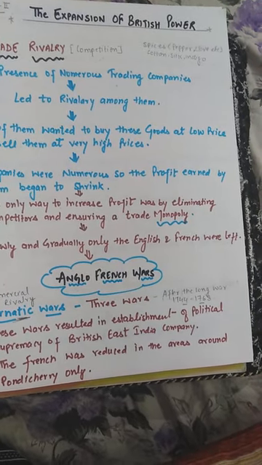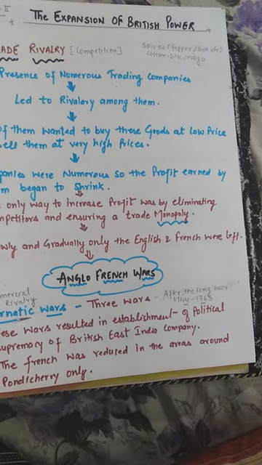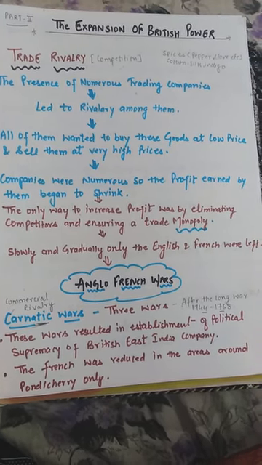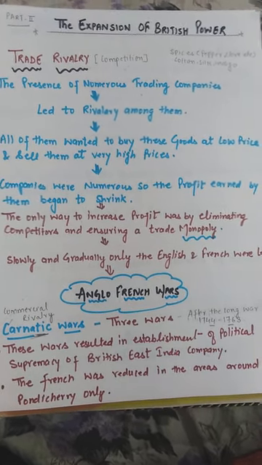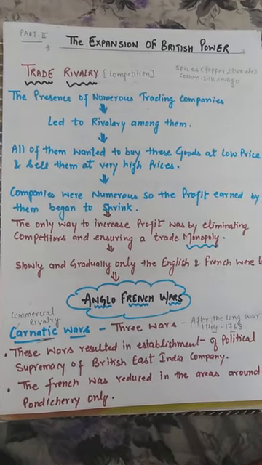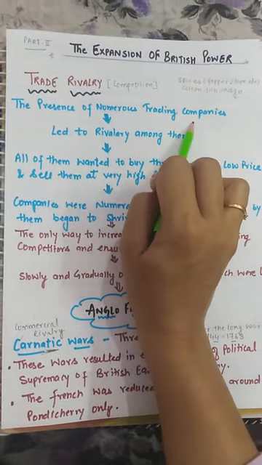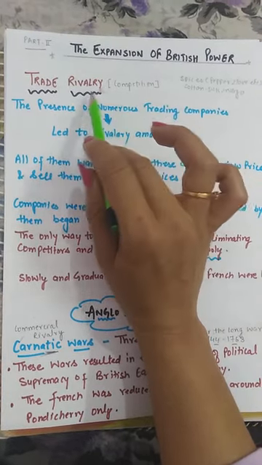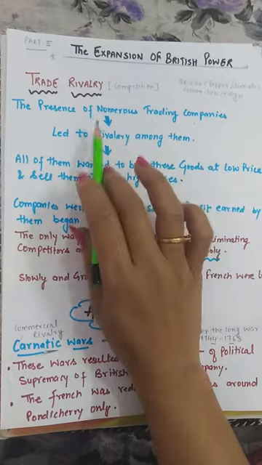So here I'm back with history lesson number 2, that is the expansion of British power. In the last video, we understood what trade factories are and why trade factories are set up at the coast. Now we are beginning with the topic trade rivalries. As we are aware, there were so many trade companies coming into India to trade. The presence of numerous trading companies gave rise to rivalry. Rivalry means competition. So it gave rise to trade competition and it led to rivalry among all of them.